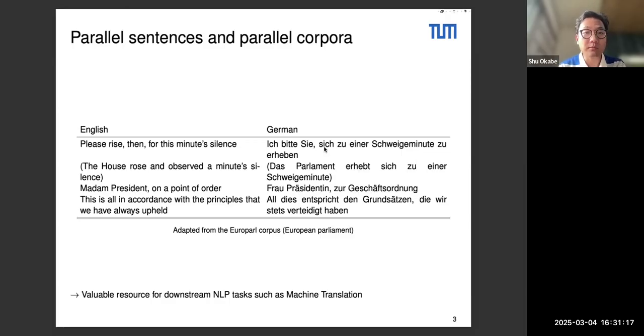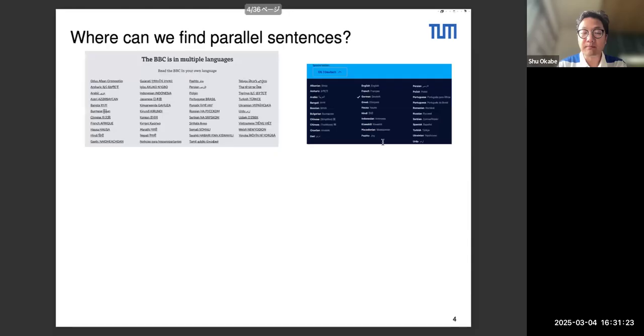We have here an institutional parallel corpus, but there are also other sources for such parallel sentences. We can think of news media, for instance. So here you have some screenshots from two websites, the one from BBC for the United Kingdom and Deutsche Welle, which is from a German media outlet. And you have many languages that you can choose. So of course, not all articles in English, for instance, for BBC is translated into one of these languages, but some are, because when you have worldwide events or very relevant or important events happening, they're going to be translated. And then you may get such parallel sentences and parallel pairs.